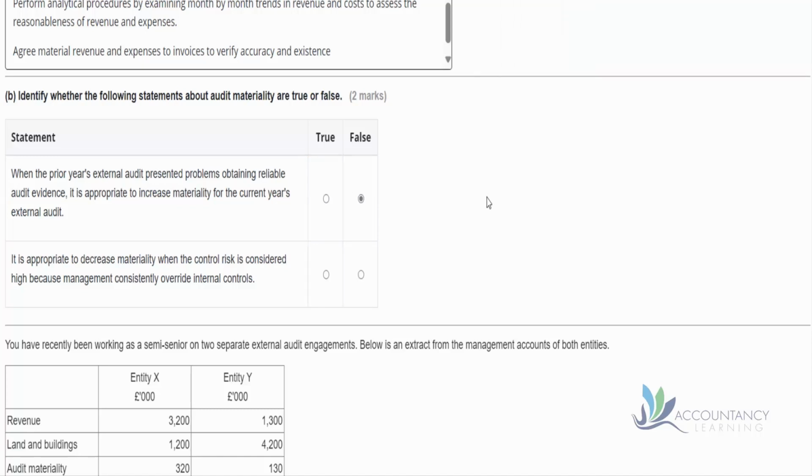And then for the second one, it's appropriate to decrease materiality when the control risk is considered high because management consistently override internal controls. So there are problems in this business, so we need to do more work. And if we're doing more work, materiality needs to be smaller. So in this case, this is true. We can decrease materiality.